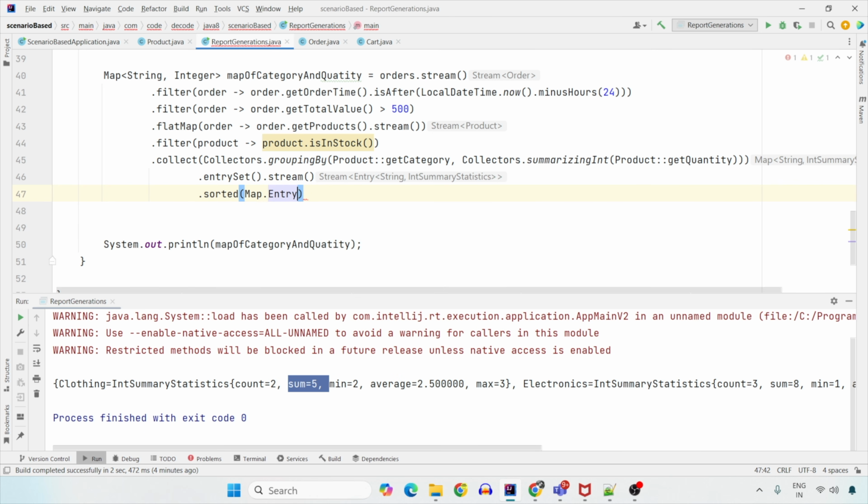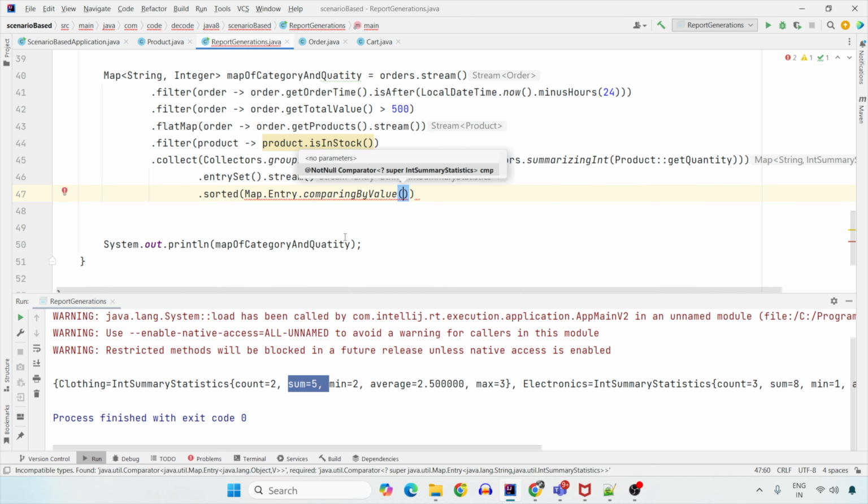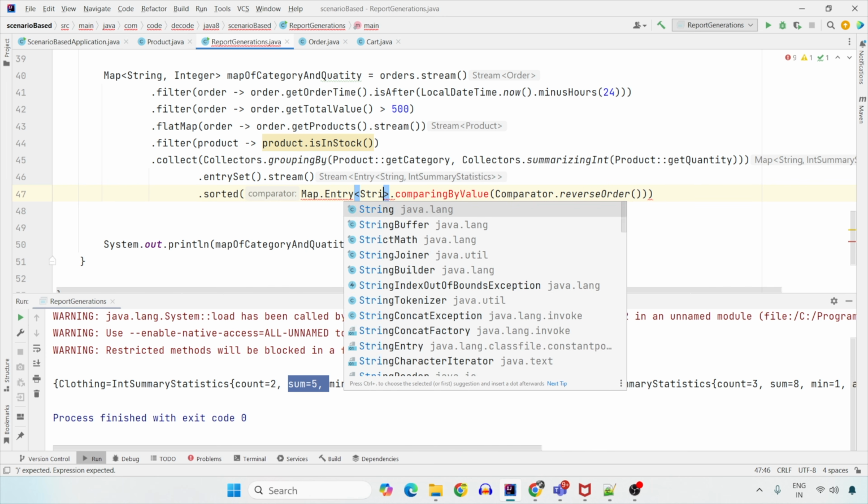I have a method comparingByKey and comparingByValue. What I want is to compare all my electronics based on its total sum, that is 8, or on the basis of sum, that is 5. So I want the output whose sum is in the descending order. So the key is electronics, value is 8, key is clothing, value is 5. So I want it on the value. So I'm going to use comparingByValue, not by key. And I have to sort it in the reverse order. And this entry is of what type? Our map contains string, which is category, and value as an integer.